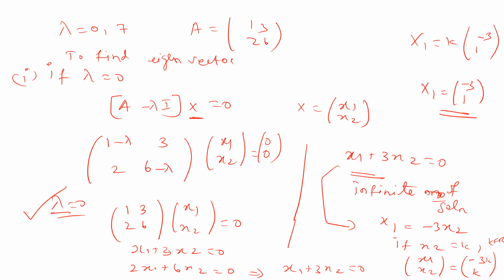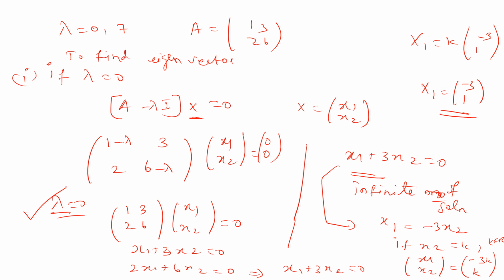If k equal to 2, that is minus 6, 2, that is also a solution. If you assume k equal to 3, that is minus 9, 3, that is also a solution. So we have infinite number of solutions. Among them we should take only one non-zero solution.